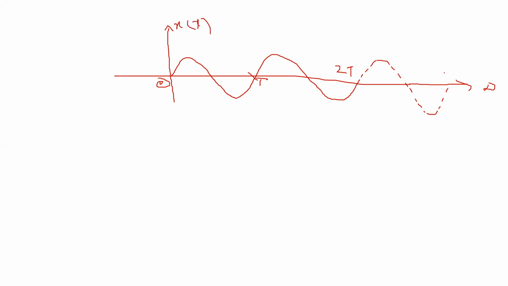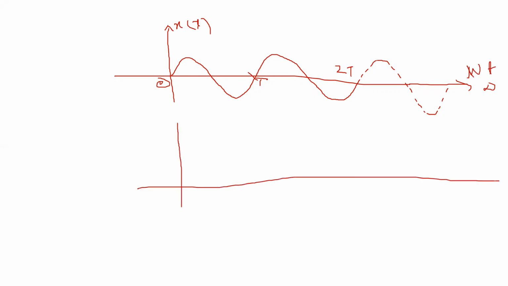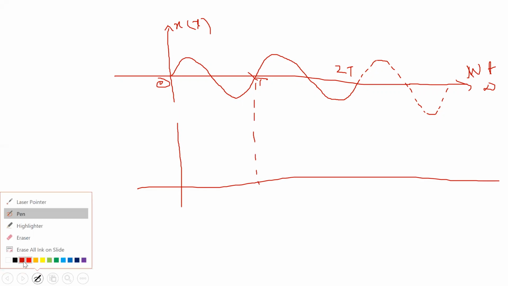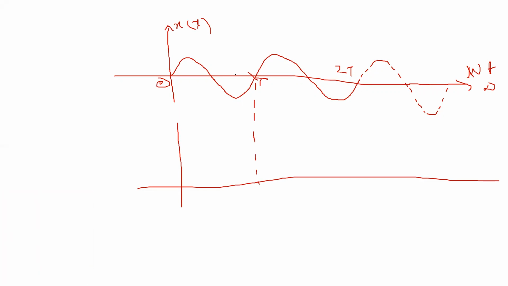But what will happen when we shift the plot through one time period? What will happen if you shift this plot through one time period? Then this section will exist here. This section will exist here.